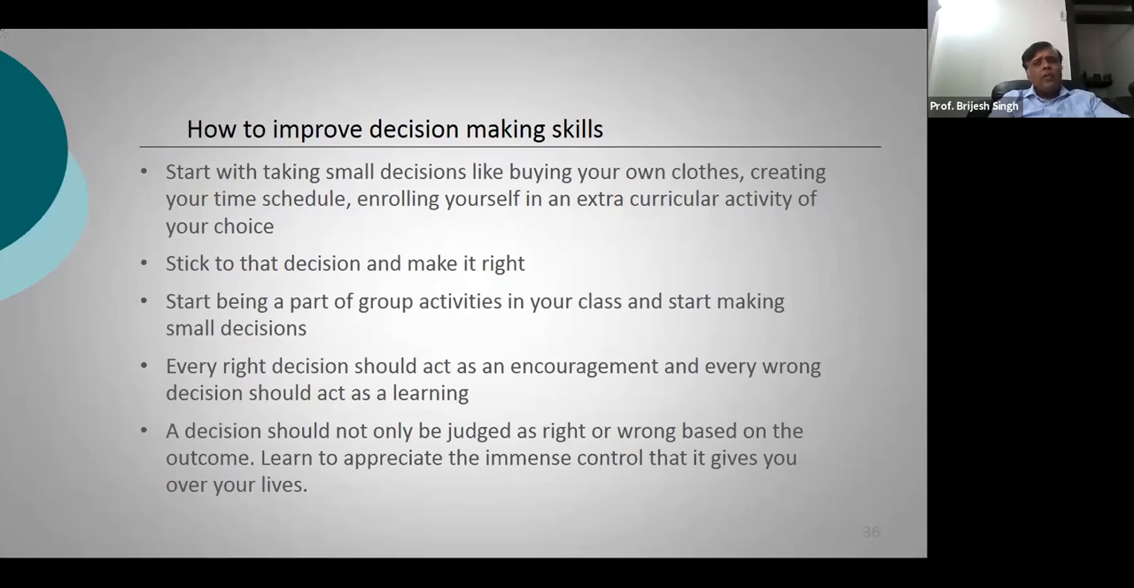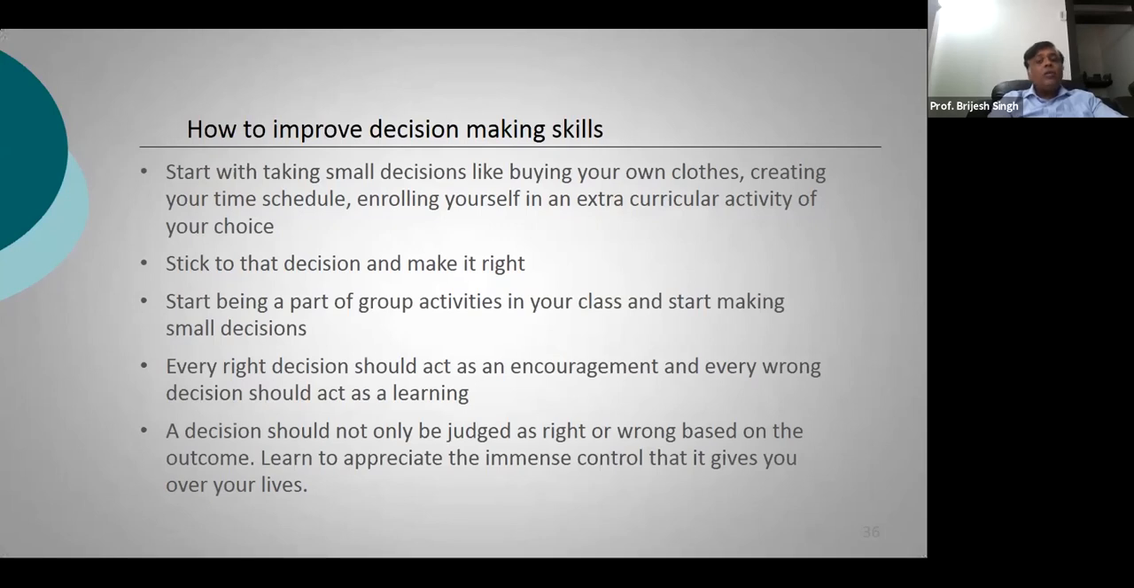There is always a phase after a decision where people feel, whether I've taken a right decision or a wrong decision, and there is a tendency to pull back. So don't do it, right? Once you have taken a decision, stick to the decision. Start being a part of group activities in your class, and start making small decisions as a part of the group. Every right decision should act as an encouragement, but every wrong decision should act as a learning.